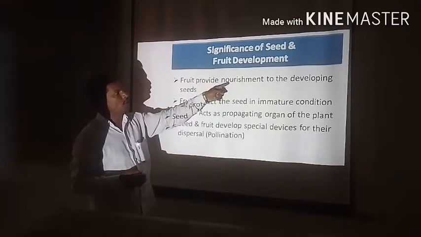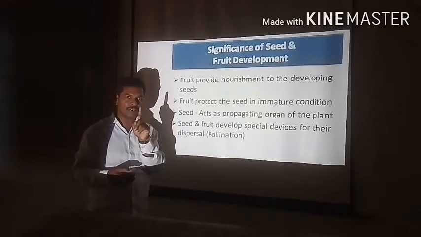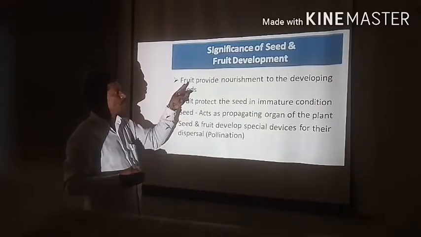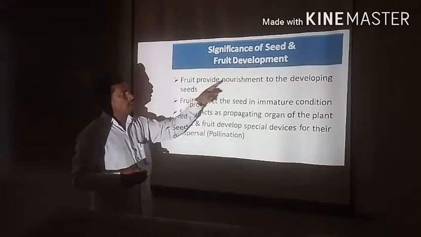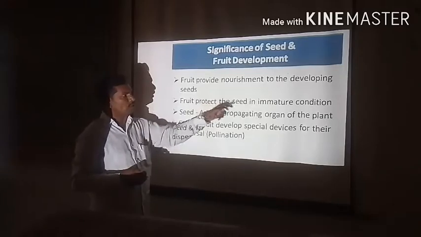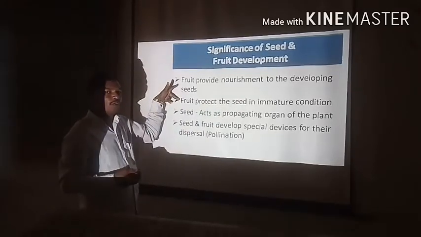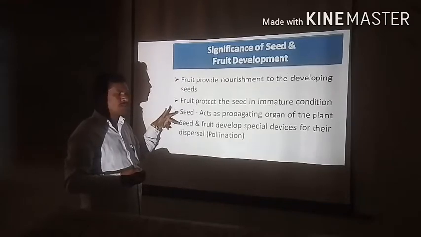Fruit provides the nourishment to the developing seeds. The first very important character as concerns the fruit development, the fruit significance: the fruit provides the nourishment to the developing seeds and protects the seed in immature condition. These are as concerned the fruit. Now we have discussed as concerned the seed.